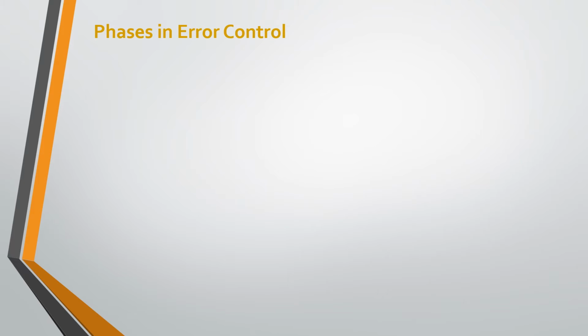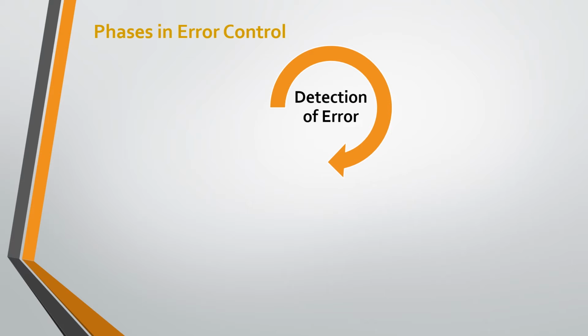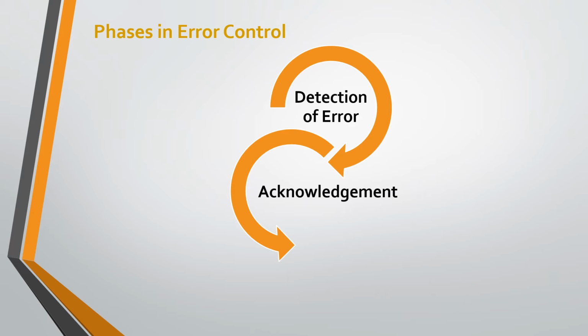Then there are some phases related to error control by data link layer. First phase is detection of error, that means transmission error, if any, is detected by either sender or receiver. Second phase is acknowledgement from receiver to sender, which may be positive or negative. On receiving a correct frame, the receiver sends a positive acknowledgement for that frame to the sender. On receiving a damaged frame or duplicate frame, the receiver sends a negative acknowledgement back to the sender.